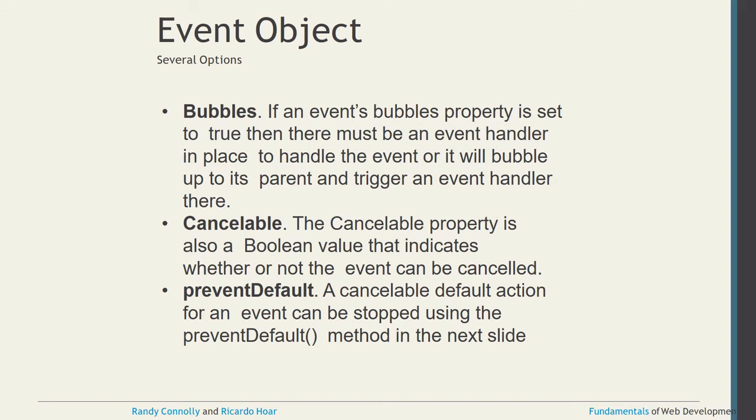Regarding cancelable, the cancelable property is also a boolean value that indicates whether or not the event can be cancelled. And the third one is again preventDefault. A cancelable default action for an event can be stopped using the preventDefault method. In the next slide regarding this one I will discuss.